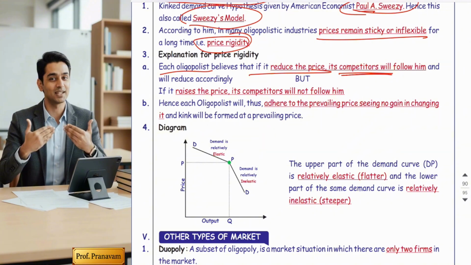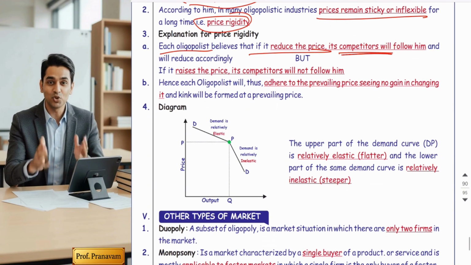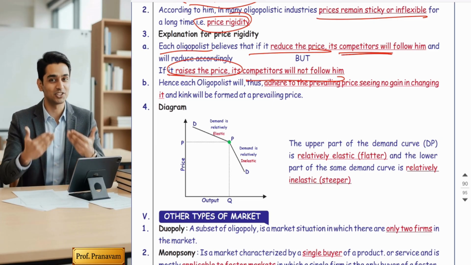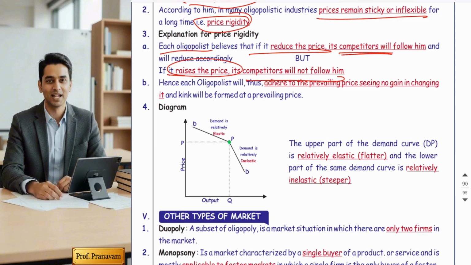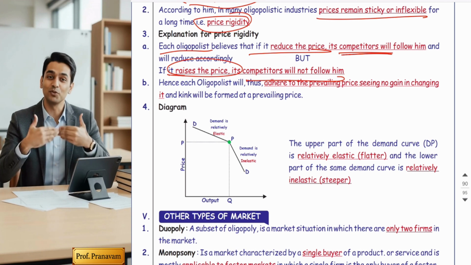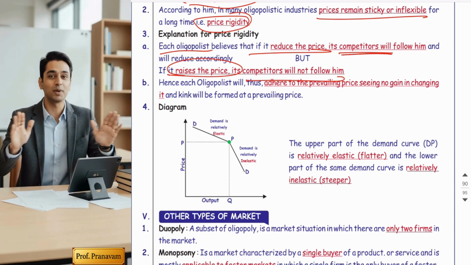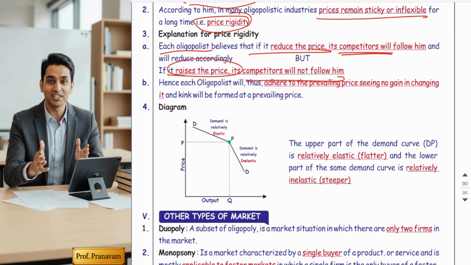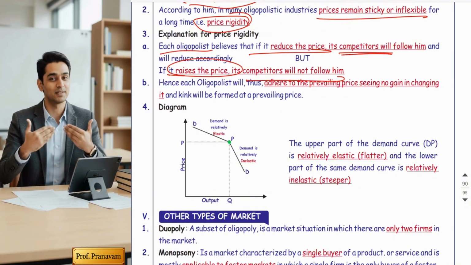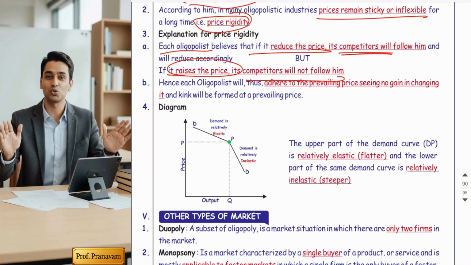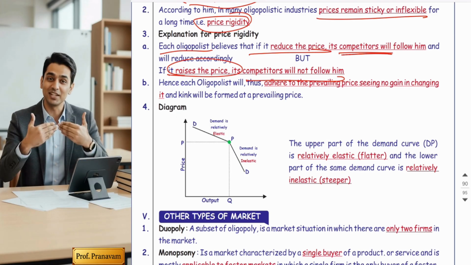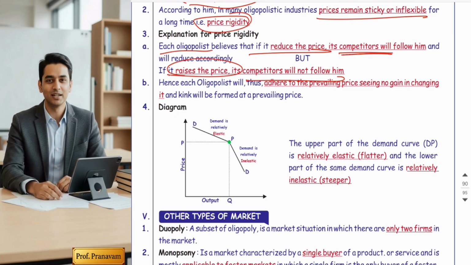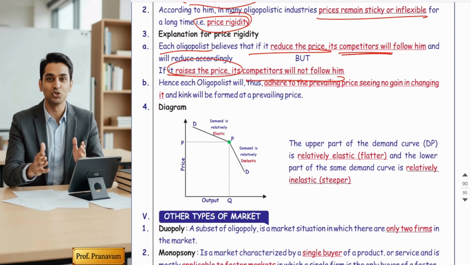But if any seller wants to increase the price, no. If a seller raises the prices, other competitors will not follow him. For example, you are an oligopolist. If you reduce the price, I will follow you. But if you raise the price, I will not follow you. Instead, by raising the prices, you have damaged your own business on your own. Why? Because if you increase your prices and your competitor does not follow, your customers will find that the competitors' products are cheaper.